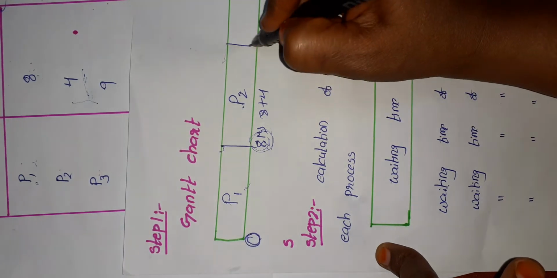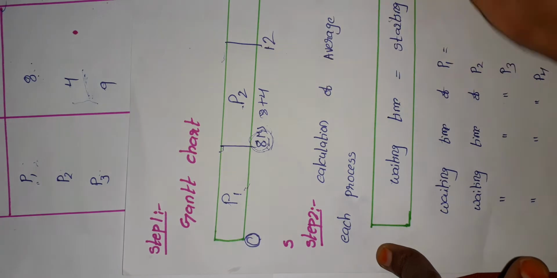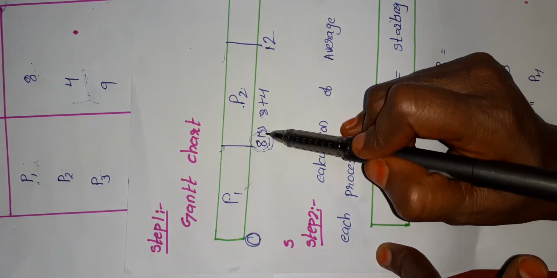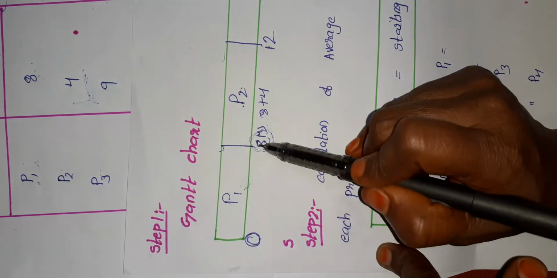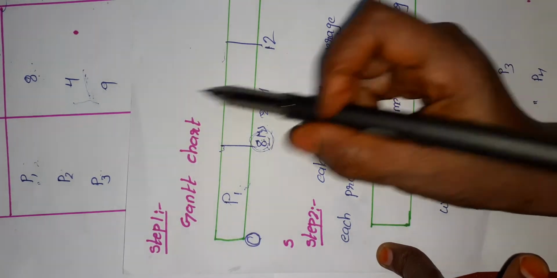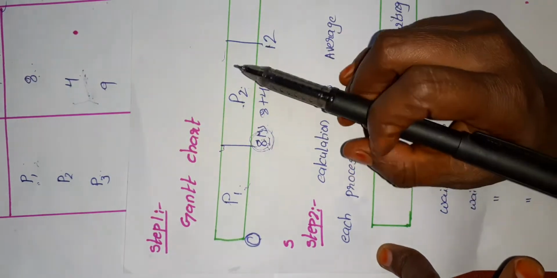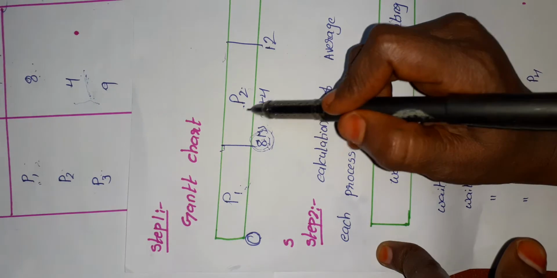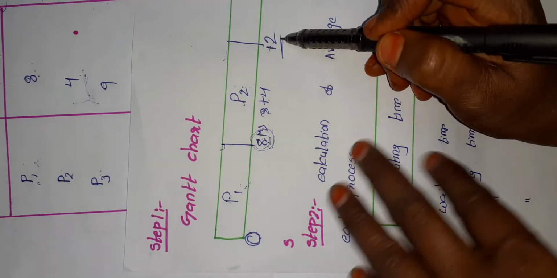So the total time of P2 will be 12, because for the execution of P2 it waited for some time, until the completion of P1. P1 completion time is 8, and P2 completion time is 4, since the completion time is nothing but the burst time. So 8 plus 4 is 12. That means for the execution of P2, the time period is 12 milliseconds.